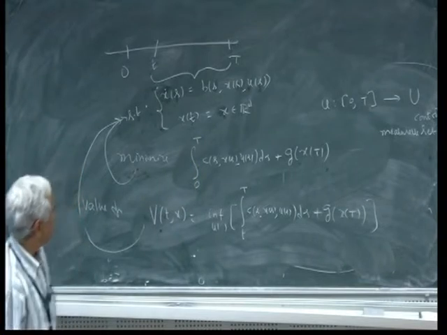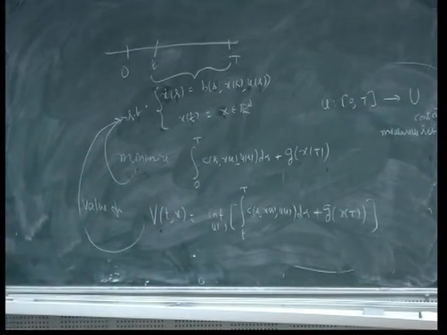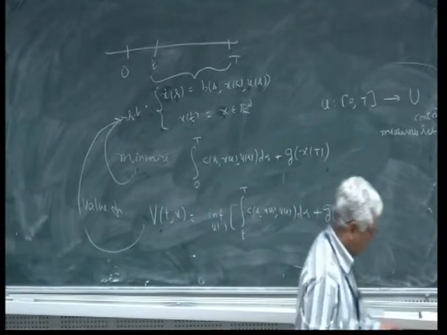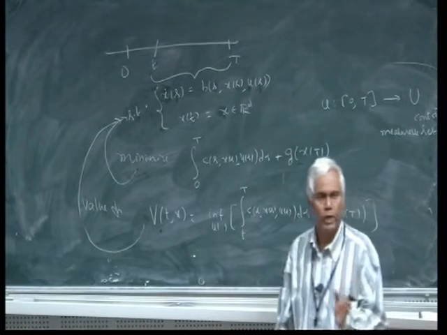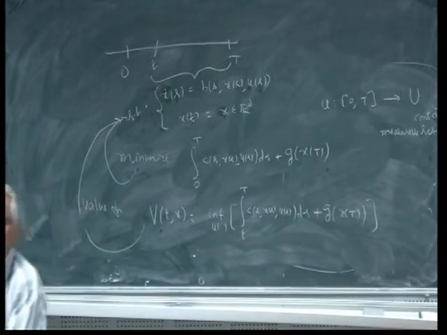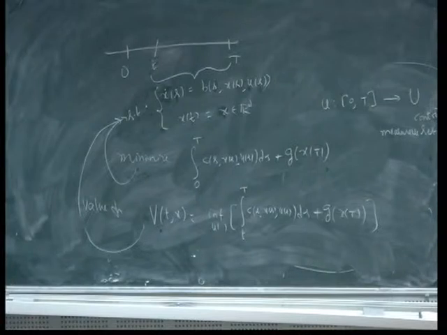Now the dynamic programming principle, if you want to say it in one sentence, is that if an optimal trajectory is broken into two pieces, then the last piece is also optimal. This is called the dynamic programming principle in one sentence.